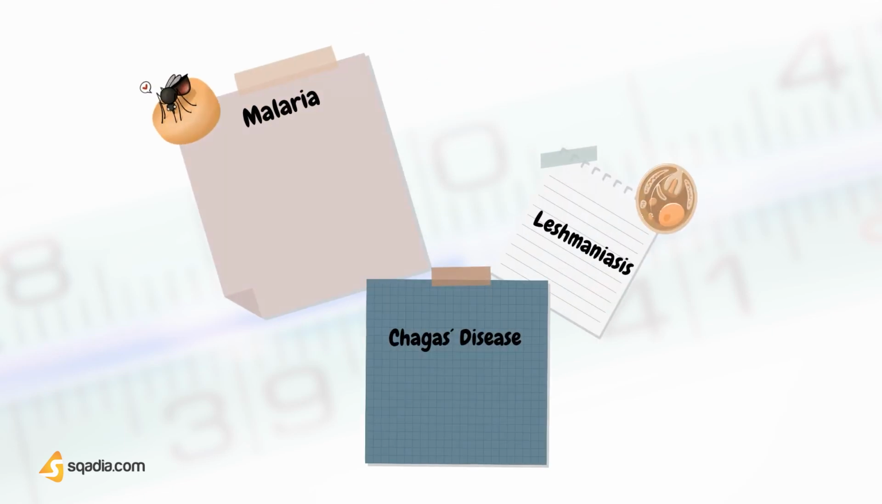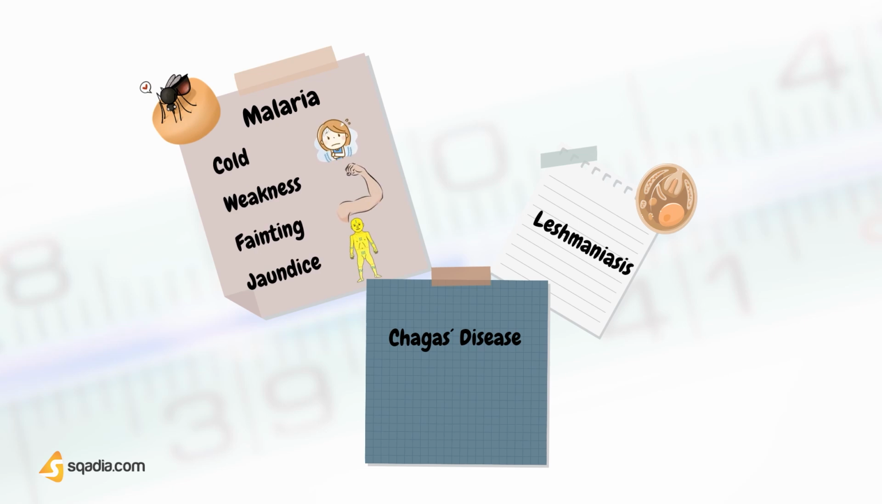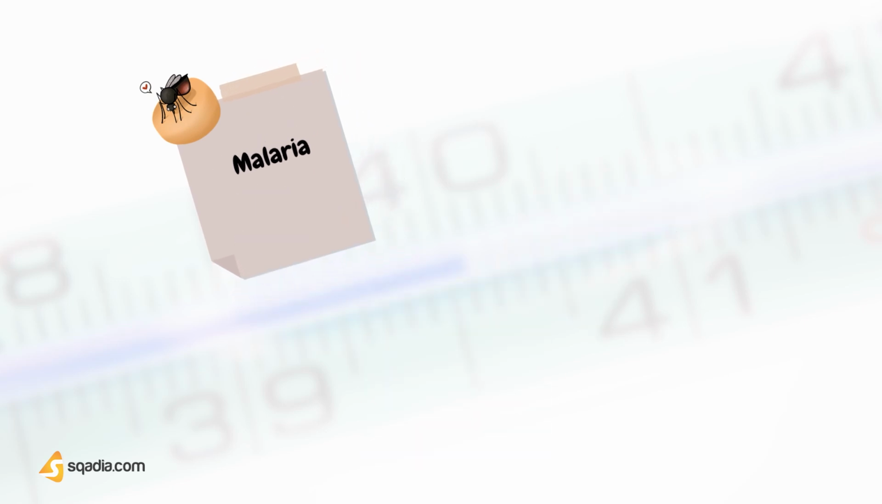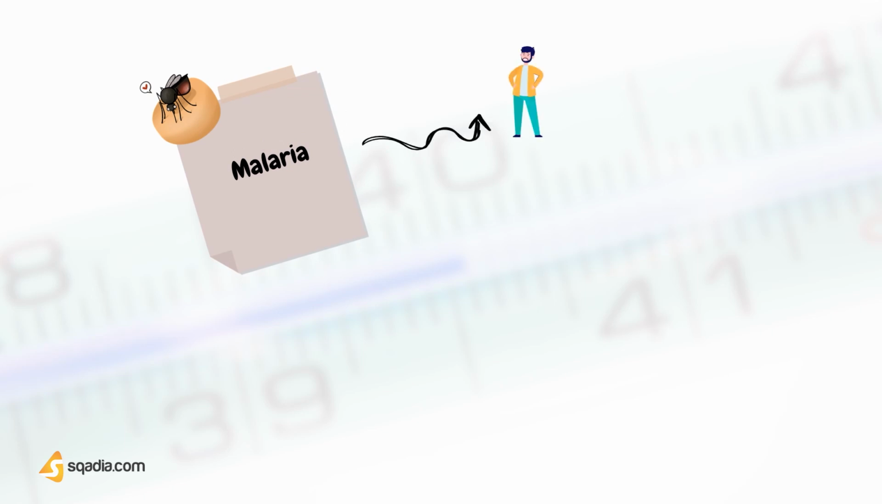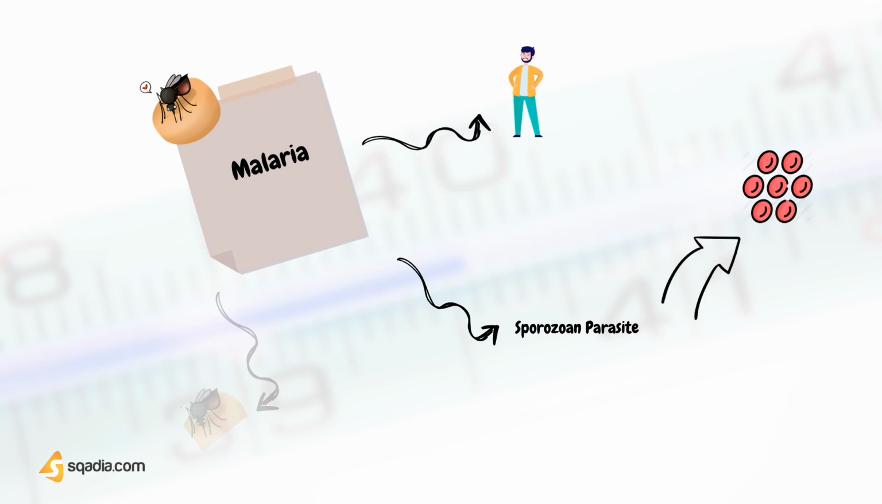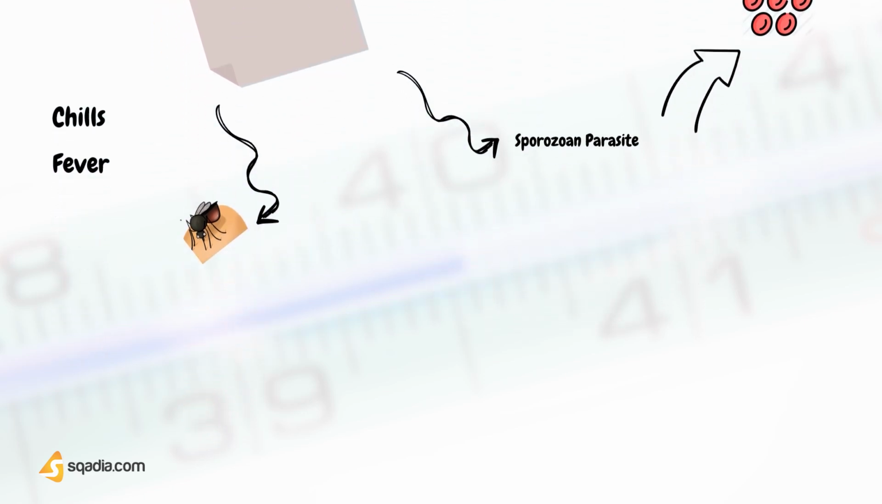So, let's discuss the symptoms related to tropical infections. The person has traveled to a tropical area. Symptoms of malaria are chills, weakness, fainting, and jaundice. Do you know what malaria is? It's a human disease caused by a sporozoan parasite in red blood cells, and its vector is the female mosquito, characterized by periodic attacks of chills and fever.